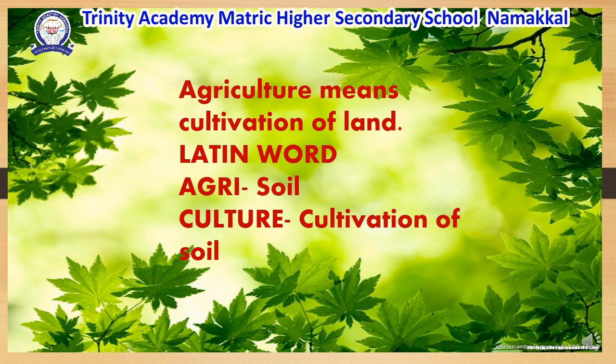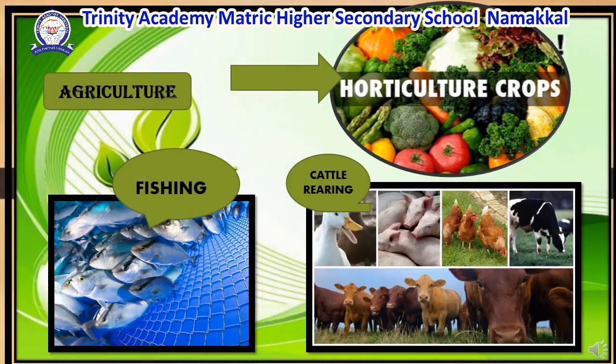In modern times, agriculture comprises the art and science of cultivating soil, growing crops, and rearing livestock. It includes horticulture, livestock rearing, and fishing.